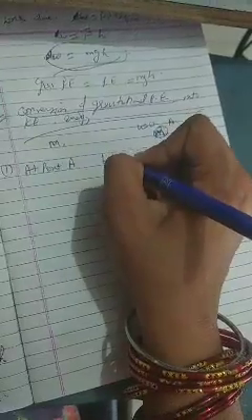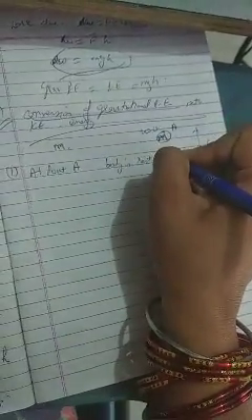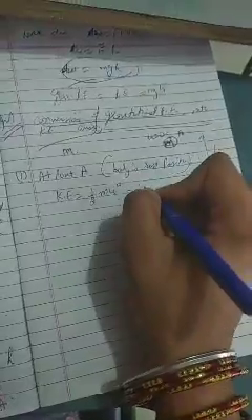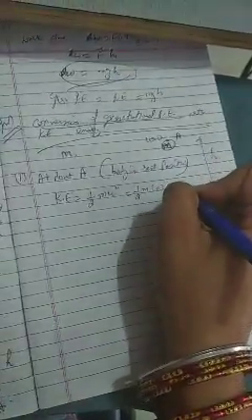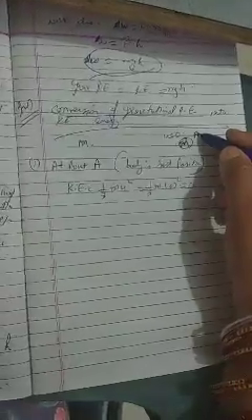Its kinetic energy will be half m u square, or half m 0 square, which is equal to 0. But at point A, this body has a potential energy because it is lying at a distance h from the surface of the earth. So the potential energy is equal to mgh.